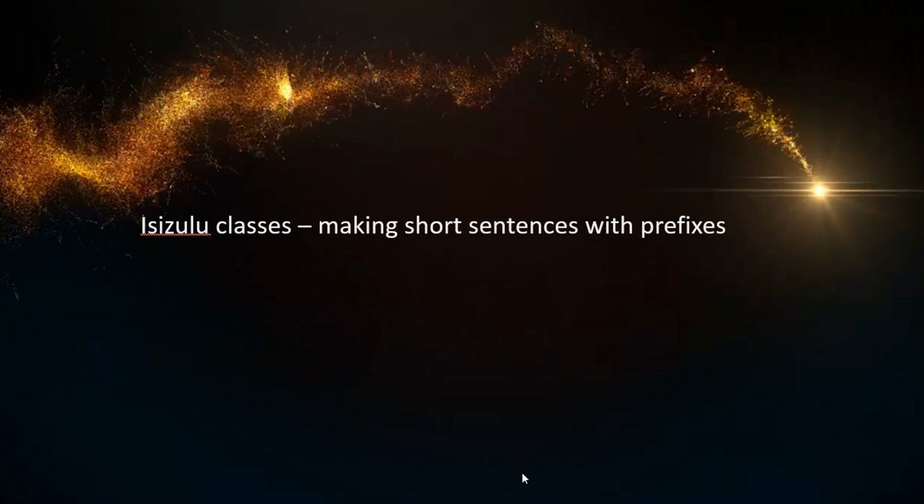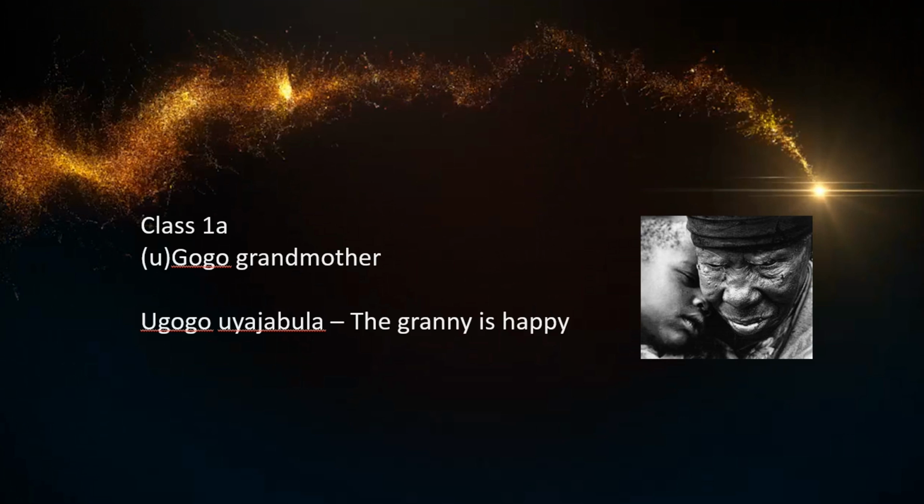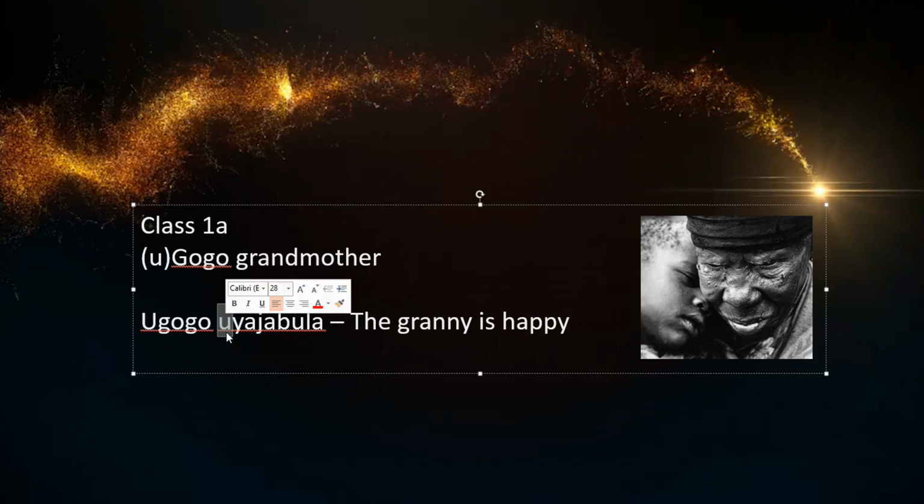So we'll make some short sentences. So starting with class 1A. Ugogo. You see I've put brackets around the u just to show that that is the prefix, means grandmother. So if the granny is happy, then it is ugogo uyajabula. You see over there, it's the uyajabula, and you'll see why that's important later on.